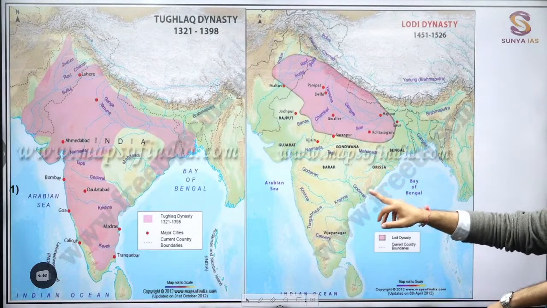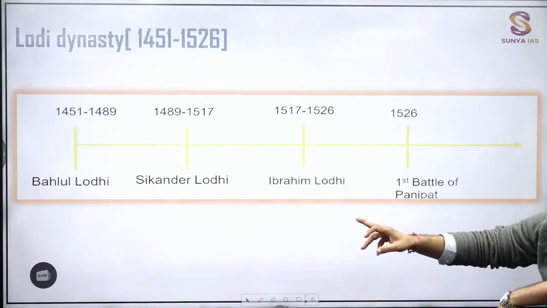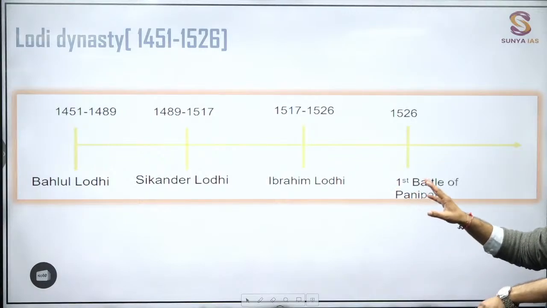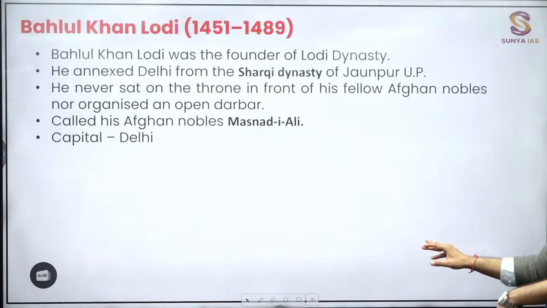NCERT maps are there, the Tughlaqs' time frame and the Lodhis' time frame. Lodhis are important people: Behlol Lodhi, Sikandar Lodhi, Ibrahim Lodhi. And during the time frame of Ibrahim Lodhi, you will be seeing that the Battle of Panipat will be happening. But their constant struggle will be what?